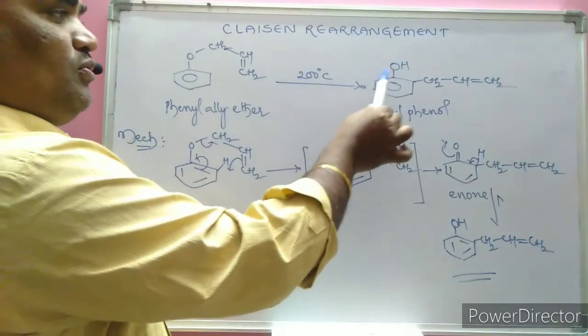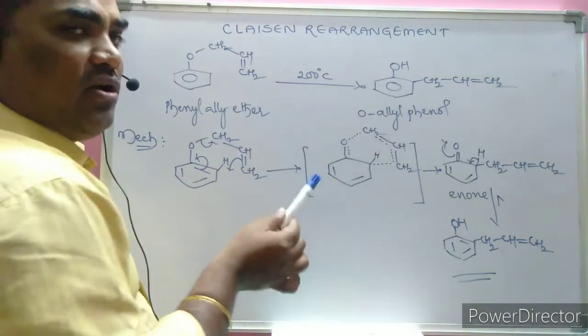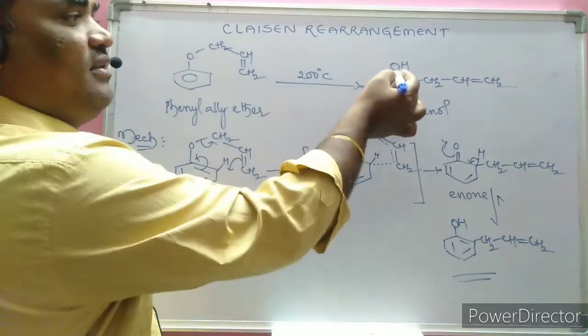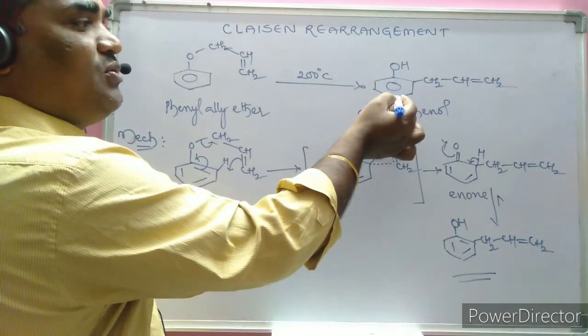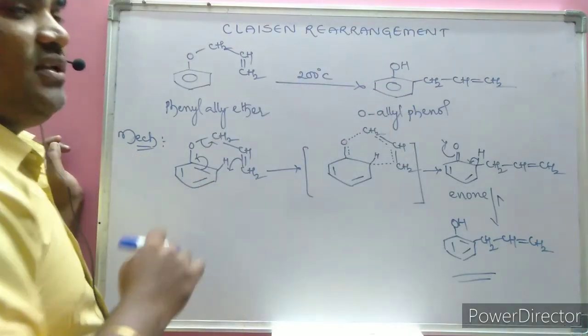Whenever the two ortho positions are blocked by any substituent, then the product is substituted at the para position. Very important.